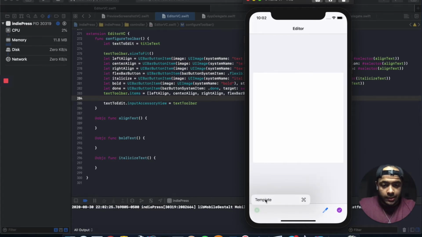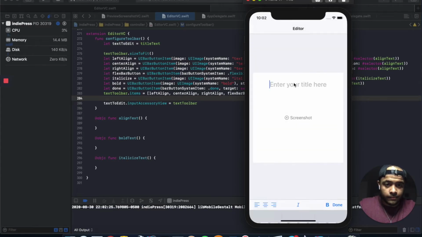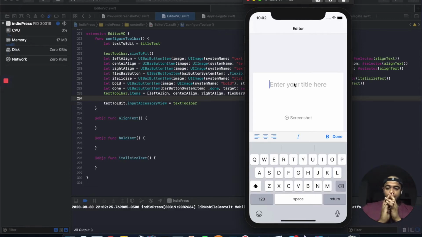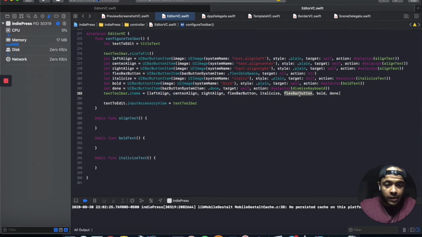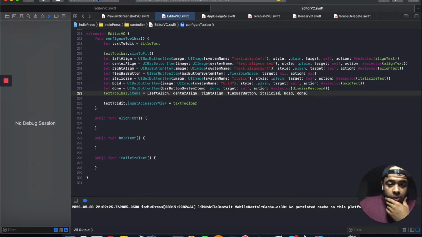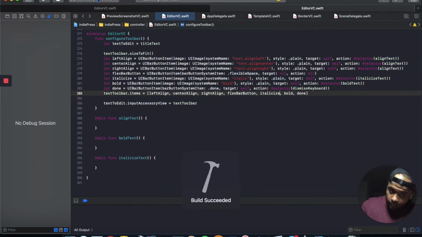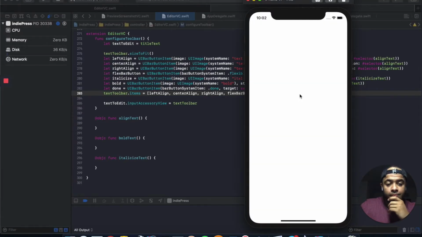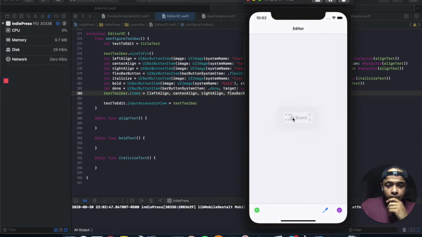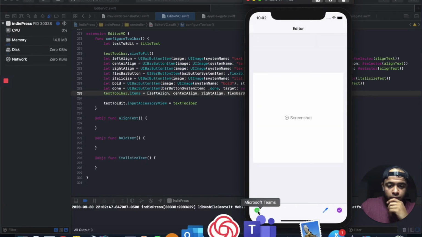Let's see what it looks like. Did I not fix that? Oh yeah, because of the space. Forgot to take that out. Hold on. One more time. Nope.